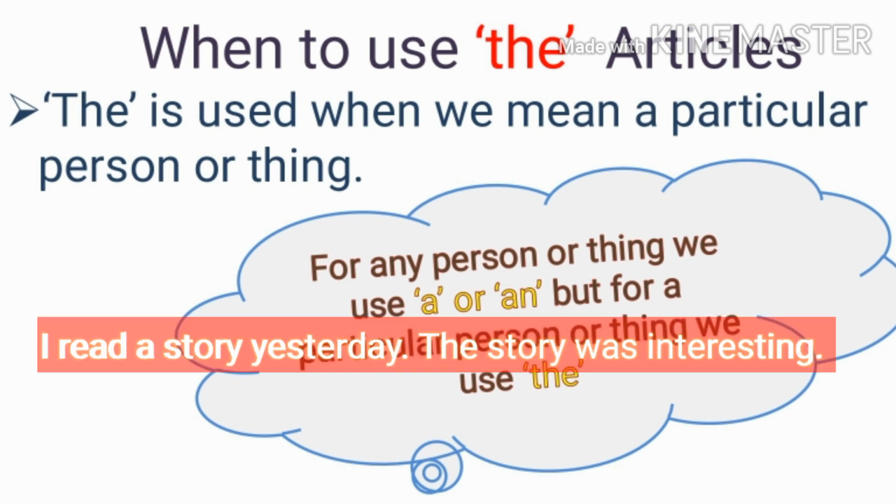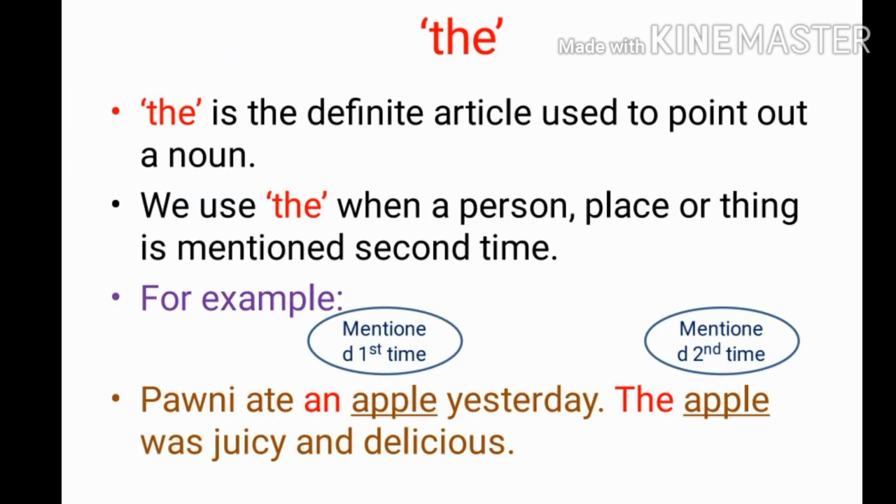For example, I read a story yesterday. The story was interesting. Now here in the first sentence I am talking about a story which I read yesterday. But in the second sentence I am talking about the story which I have read yesterday, particularly that story that was interesting. So here the second time I am using "the" because I am talking about a particular story which I have read. So "the" is the definite article used to point out a noun.